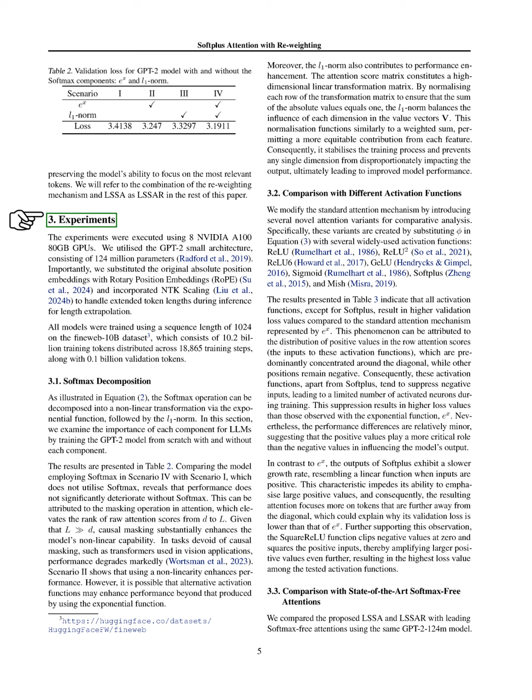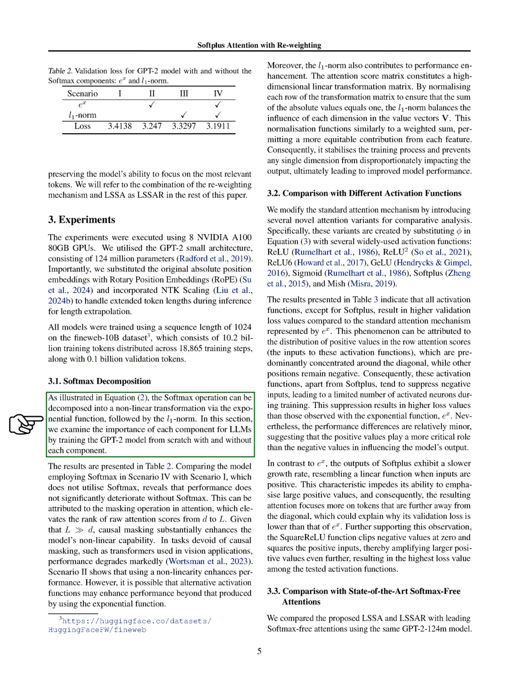Section: Experiments. In this section, we conducted experiments using 8 NVIDIA A100 80GB GPUs and the GPT-2 small architecture, which has 124 million parameters. We replaced the original absolute position embeddings with rotary position embeddings, RoPE, and applied NTK scaling to manage longer token lengths during inference. Our models were trained on the FineWeb10B dataset, which contains 10.2 billion training tokens, over 18,865 training steps, and included 0.1 billion validation tokens.